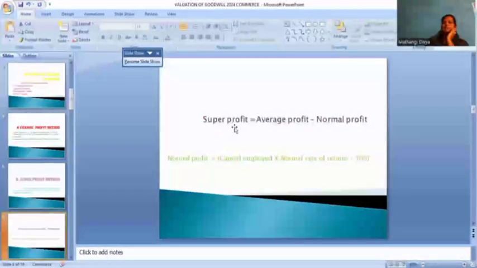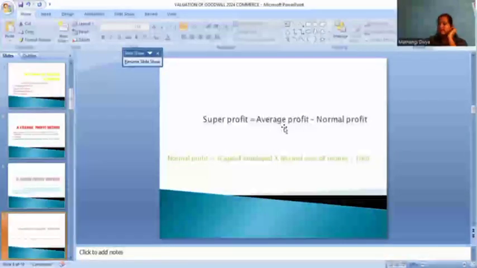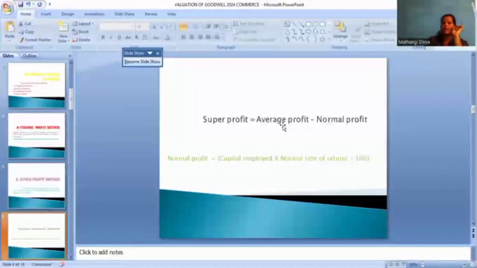The formula: super profit equals average profit, the average adjusted profit, minus normal profit. Normal profit is how much profit we estimate for the year.